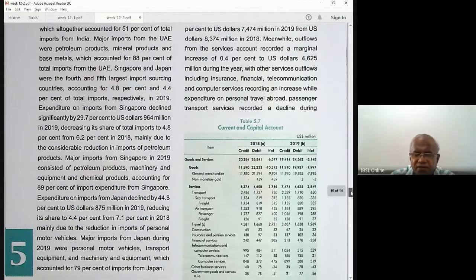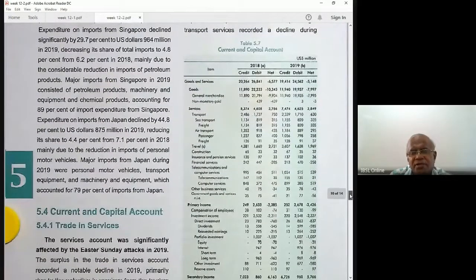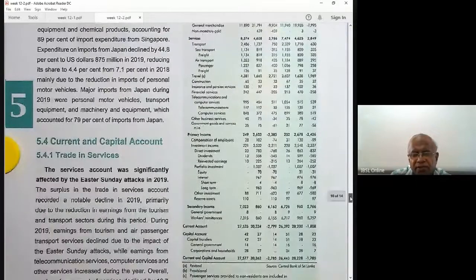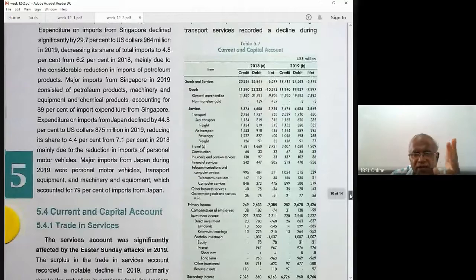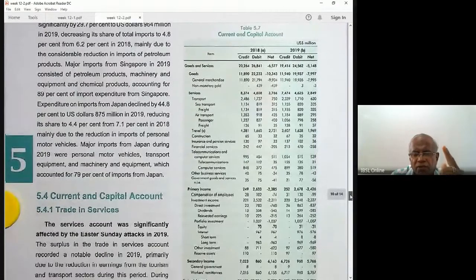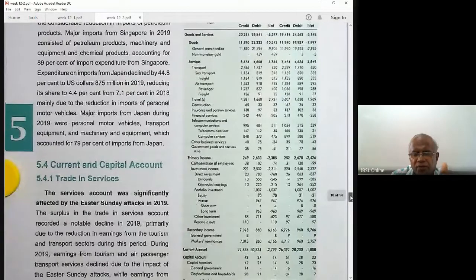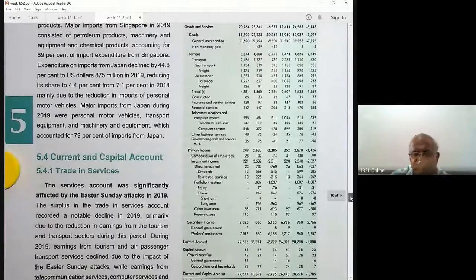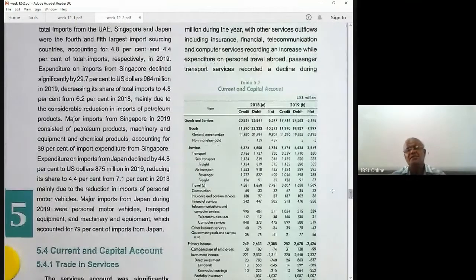Let's see what the service account is. Besides the service account, you have the primary income account, secondary income account, then the current account. You can see the current account consists of the trade account or the goods account, services account, primary income account, then the secondary income account. The balances in these four accounts make up the current account, right? Now we can see services. What are these key services? Transport. Sea transport, credit, debit. Sea transport, money going out, money coming in.